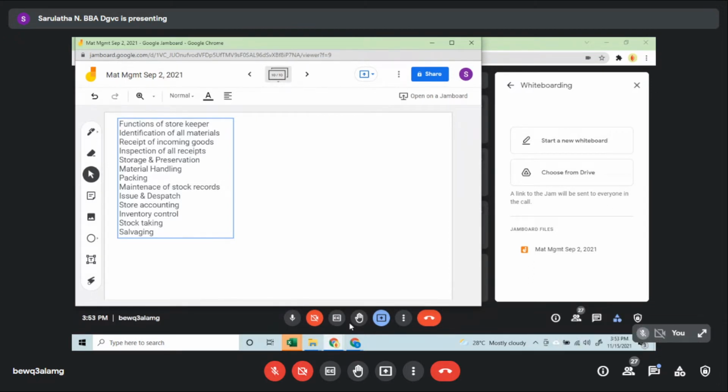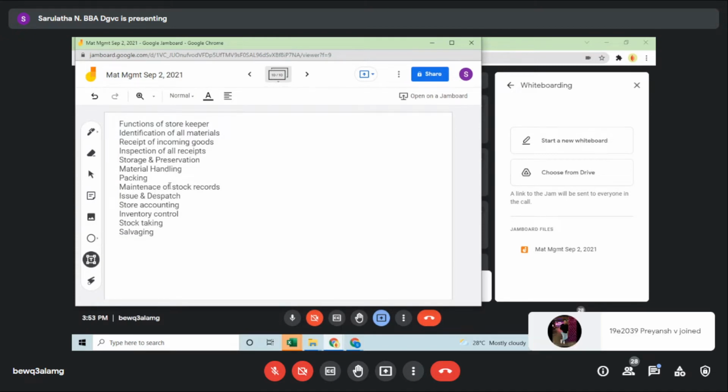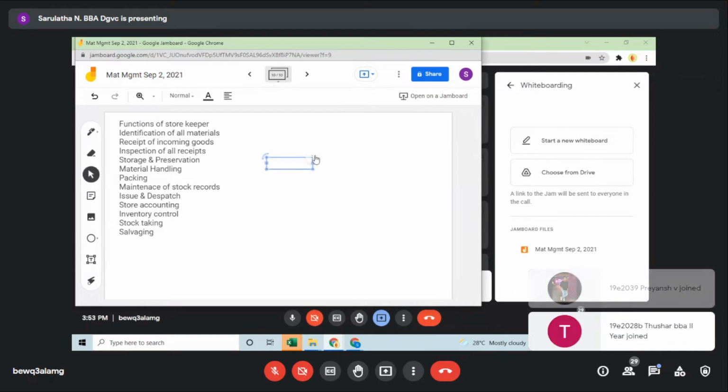And the next one is the store location. What will be the store location? Store location is where you have to have the store. Sometimes the stores should be accessible, where it has to be present.